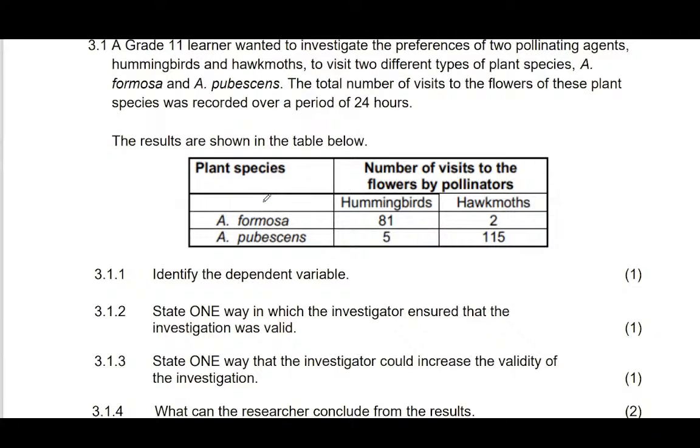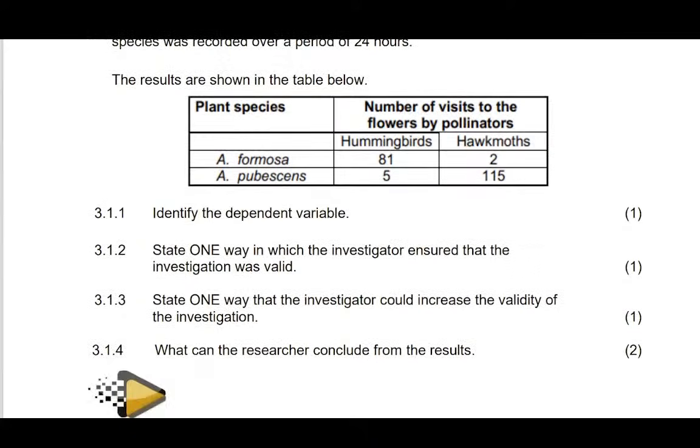Number one, they are saying plant species, identify the independent variable and the dependent variable. Remember, I use that principle of I, D, X, Y. If you were to plot this one on X, this one is going on Y. So independent variable, dependent variable. What are they looking for? The dependent variable. So the answer is the number of visits to the flower by the pollinators.